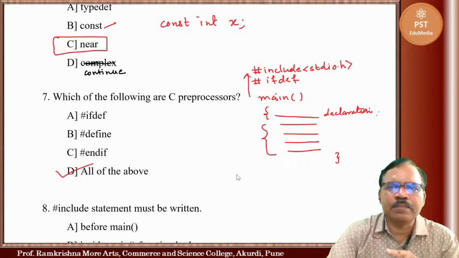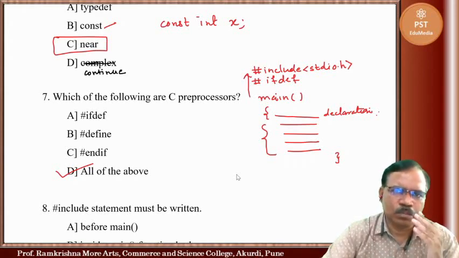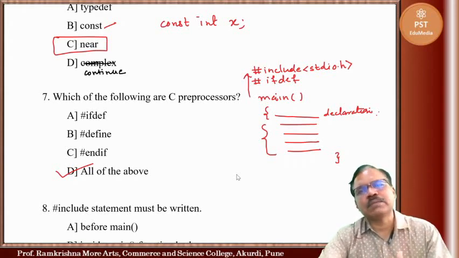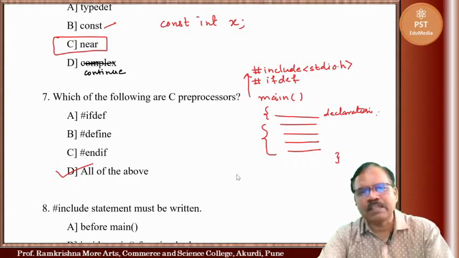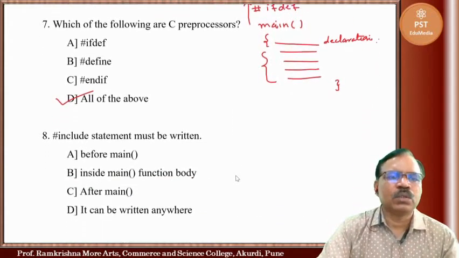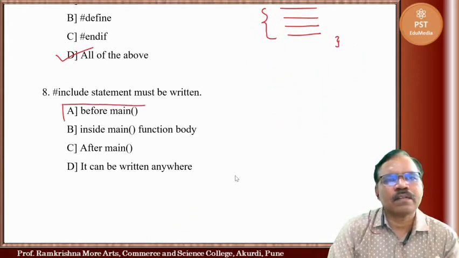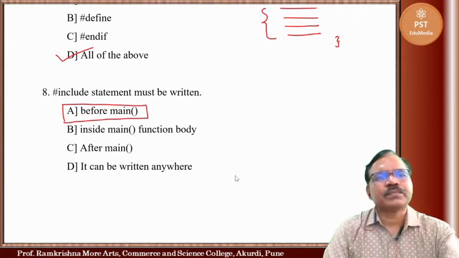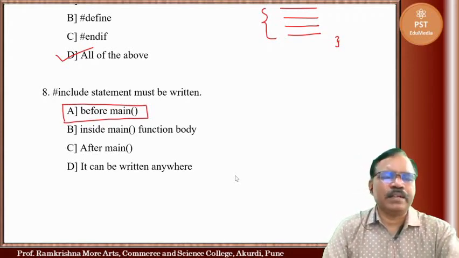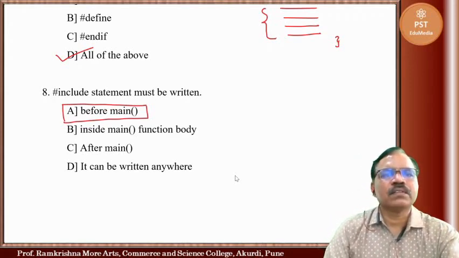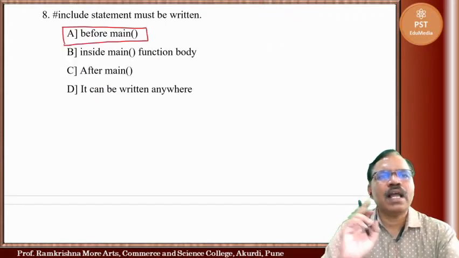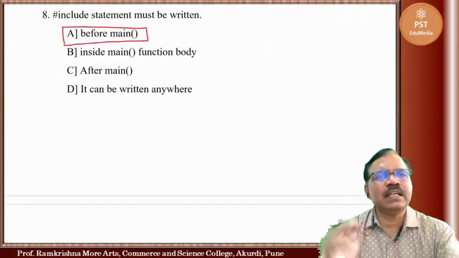First preprocessors must be evaluated in the C program and then it will enter in main. So hash include statement must be written before main.